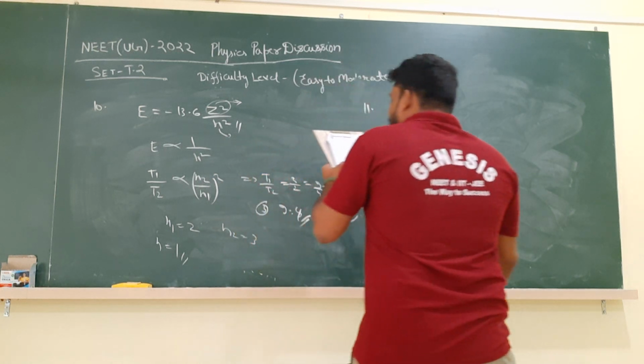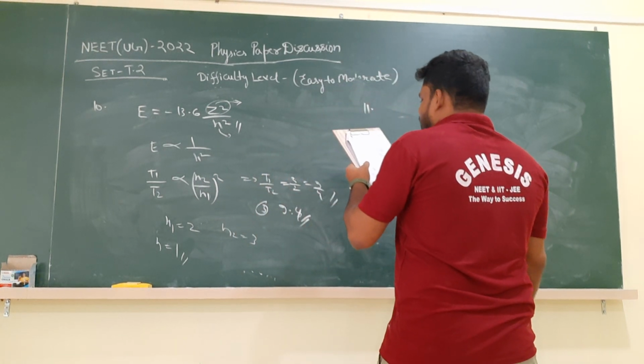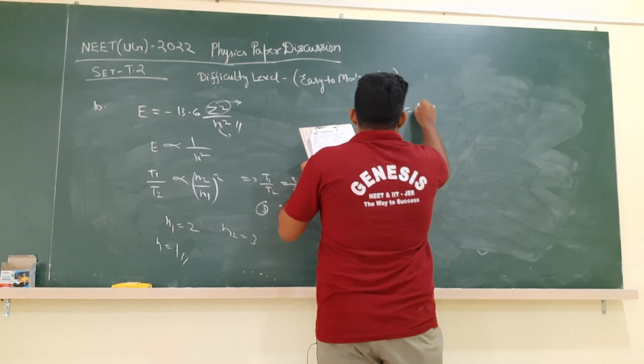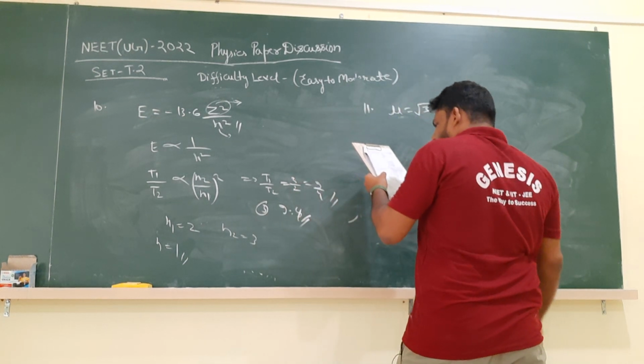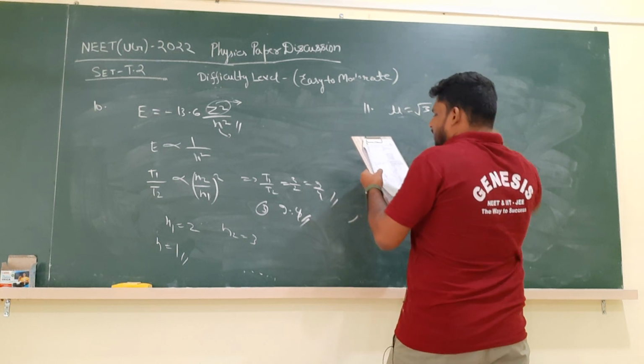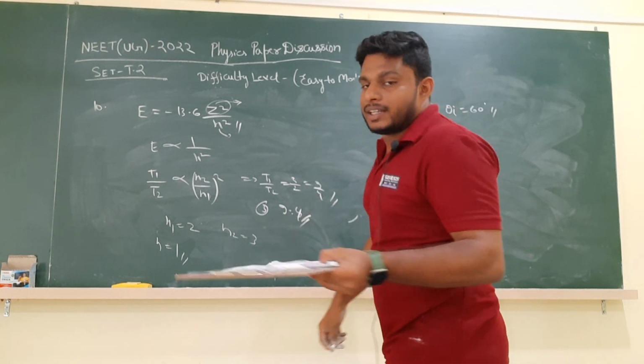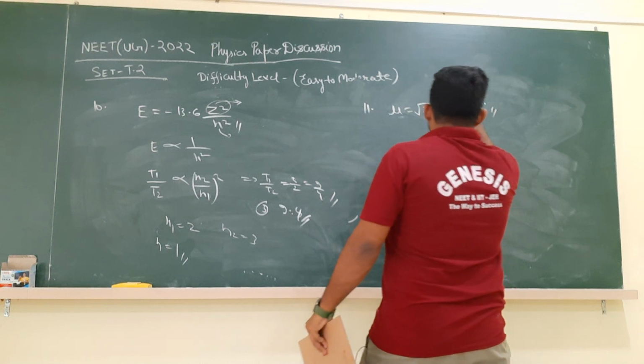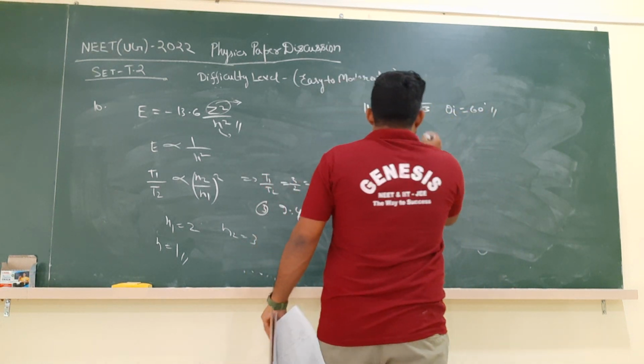They are asking that a light ray falls on a glass surface of refractive index √3. So mu is given as √3, at an angle, so theta I, the incident angle, is 60 degrees. Now they are asking, what is the angle between the reflected and refracted ray?